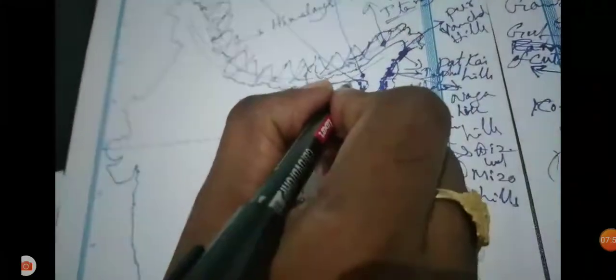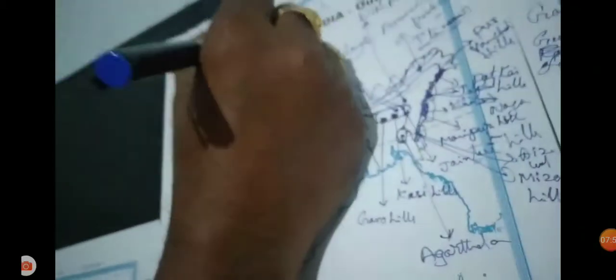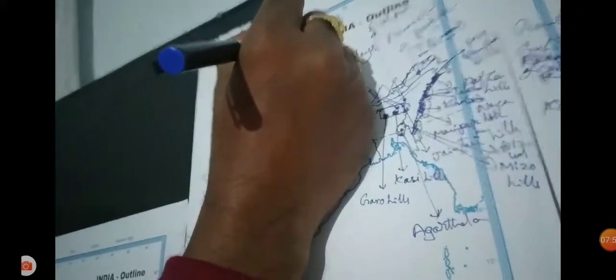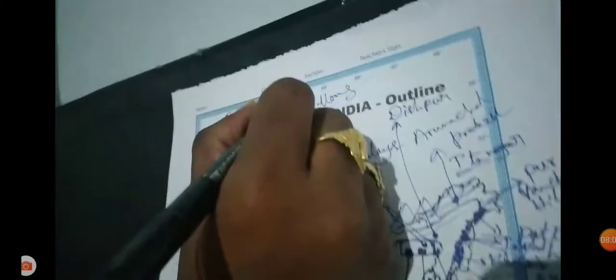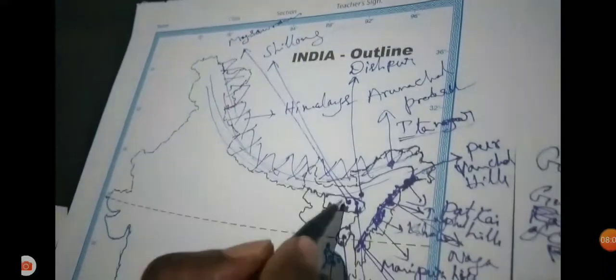Near the Khasi Hills, some important places are there. The highest rainfall in the world occurs at Mawsynram and Cherrapunji, located near the Khasi Hills rainfall area in Meghalaya.